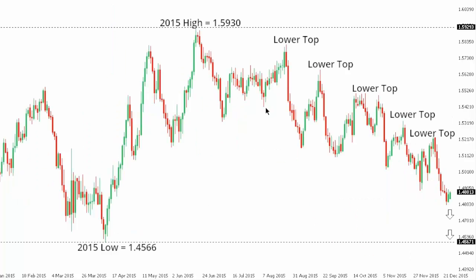Sterling dollar. So cable remains confined to a broader, well-defined downtrend off the 2015 high at 159.30, with a lower top now in place at 152.40, ahead of the next downside extension towards the 2015 low, which comes in at 145.66. At this point, any rally should be very well capped ahead of 152.40, with only a break back above this level to compromise the current downtrend.